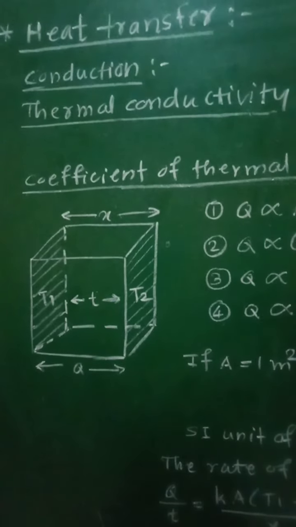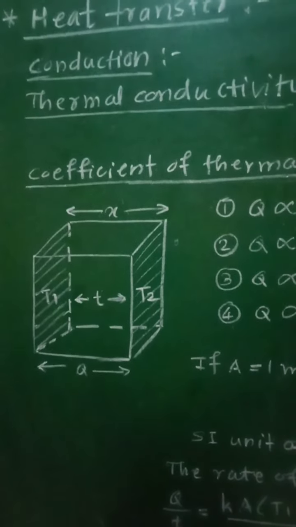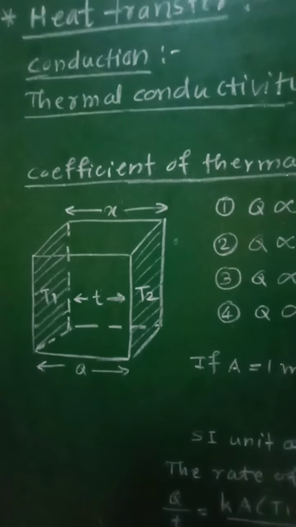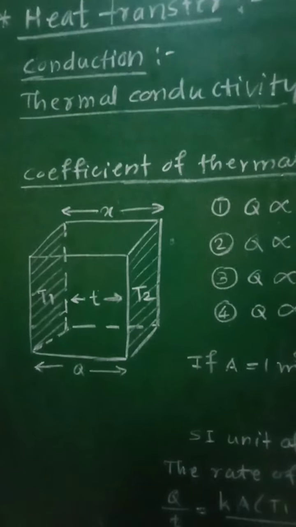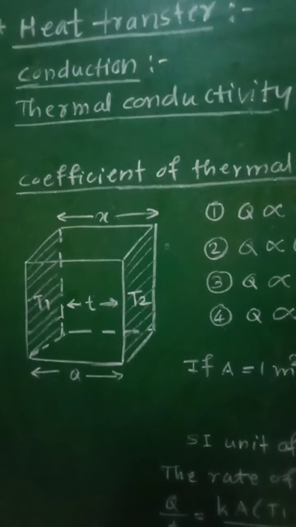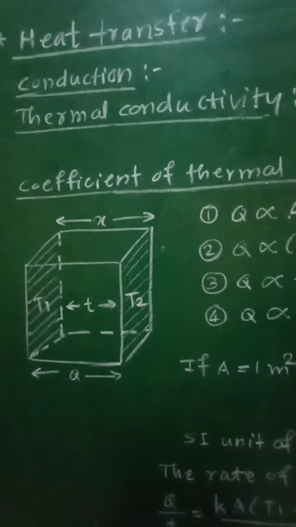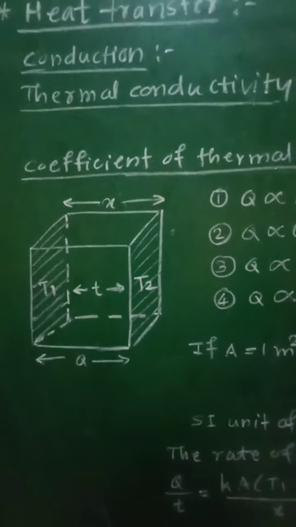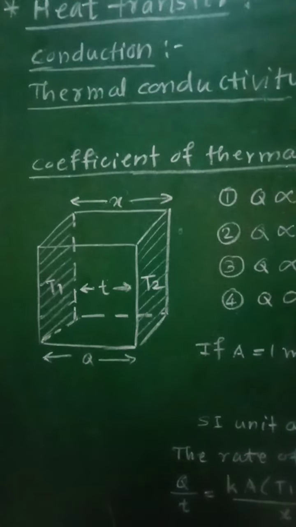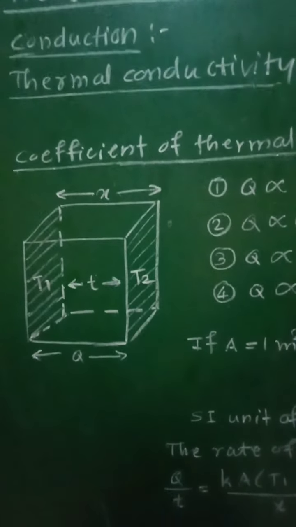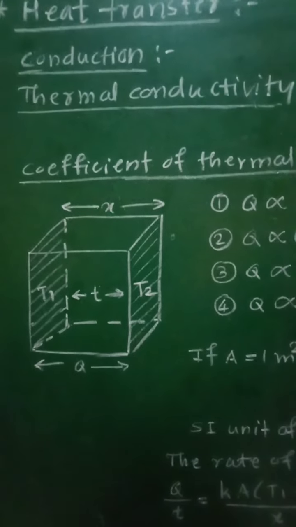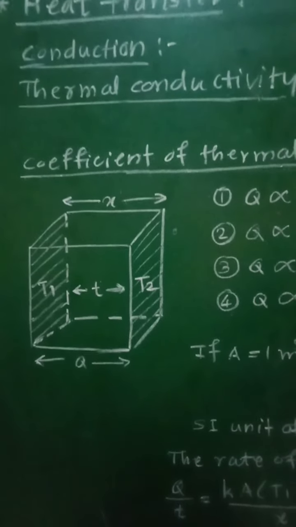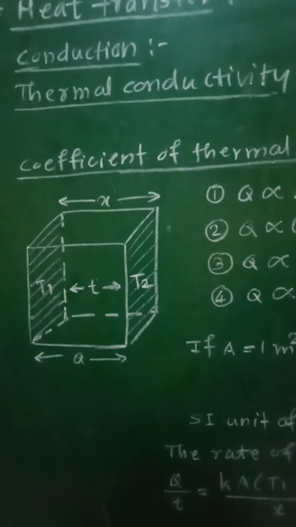Thus the energy of thermal motion is transferred by the molecular collisions along the length of the rod, and the transfer of heat continues till the two ends of the rod are at the same temperature. So this process of conduction of heat takes place till the two ends of the rod are at the same temperature. Then the solid substances which conduct heat energy easily are called as good conductors of heat.